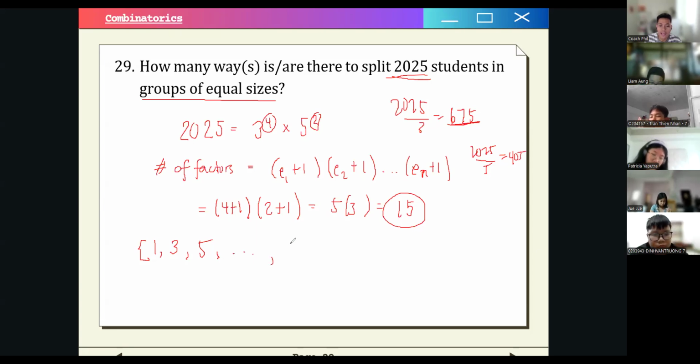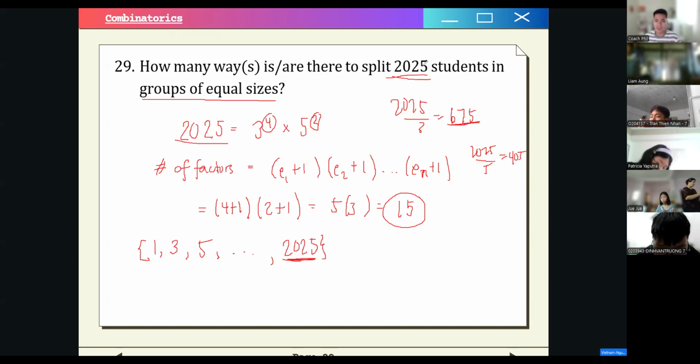However you want to split the number of students into groups of equal sizes, you must always use a divisor, which is a factor of 2025, right? Does that make sense for you guys? So this ends at 2025. In this extreme case, we divide 2025 students into 2025 groups, which means each group will have only 1 student. So that is also viable, no? That is also a valid solution. That is why we interpreted this problem as how many factors of 2025. Therefore, our answer is 15 factors.